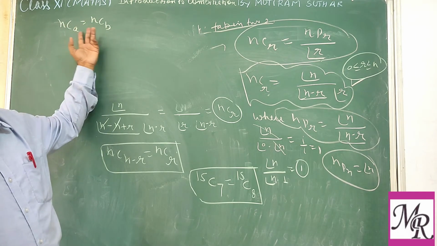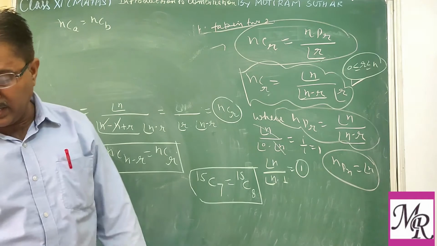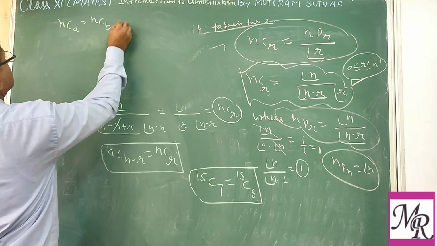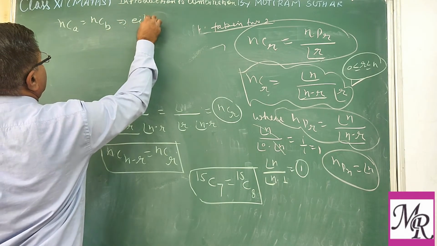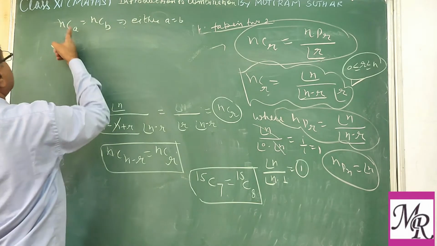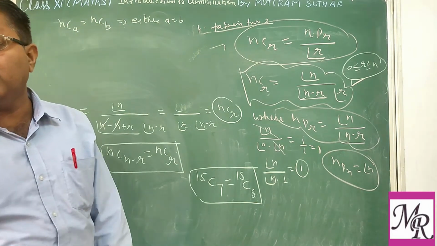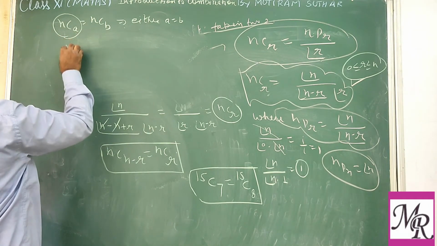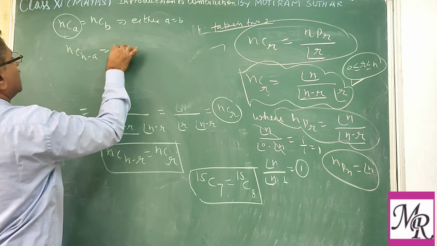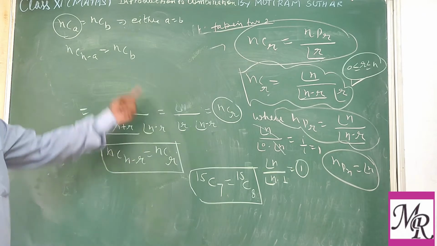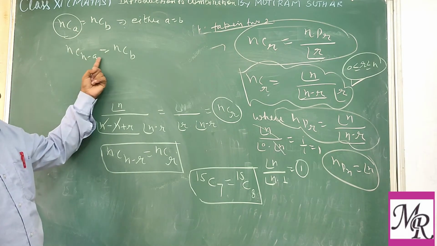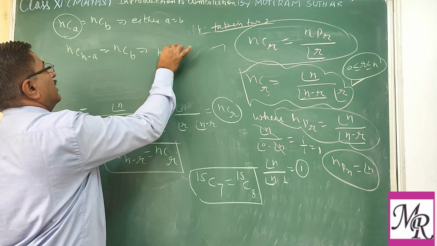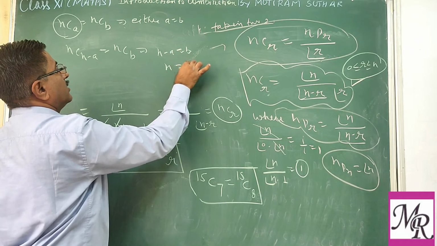So the value is the same. It is only possible when either a equal to b or a equal to n minus b. So you can say either a equal to b, like nC5 equal to nC5, and the matter is finished. Otherwise, this can also be written as nC(n minus a) equal to nCb. So here a equal to b, or here n minus a equal to b.